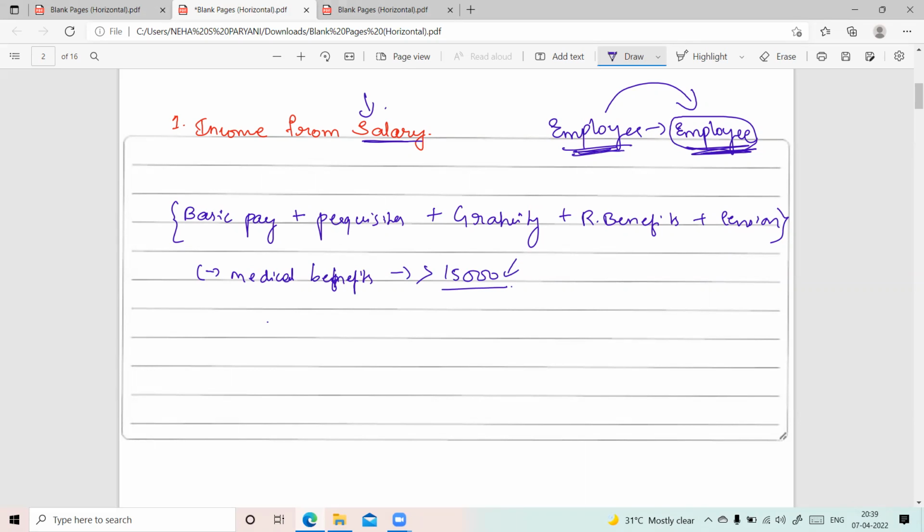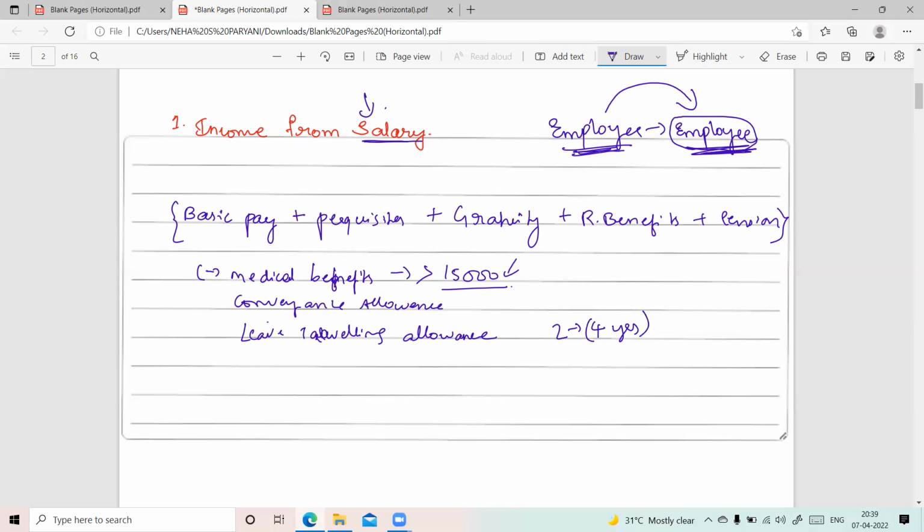Similarly, if the person is having any conveyance allowances, they are also deducted. And if he is getting any leave traveling allowances, they are also not taxable. They are also not taxable 2 times in 4 years.